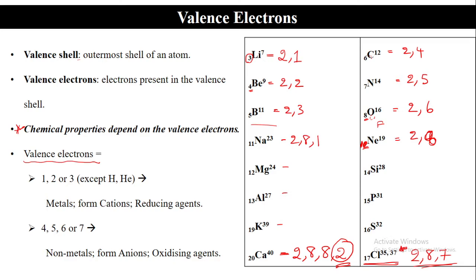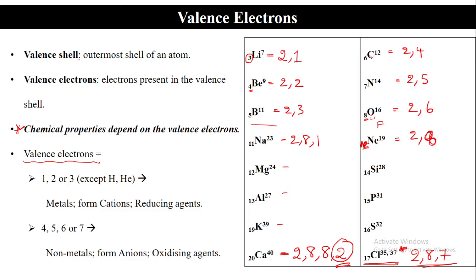The octet theory of valency, or electron theory of valency, was proposed by Kossel and Lewis in 1916. They made an interesting observation: the atoms of all elements except the inert gases will combine. Why? Because they have incomplete valence shells and they tend to attain a stable configuration. Who has the most stable configuration of all the elements?